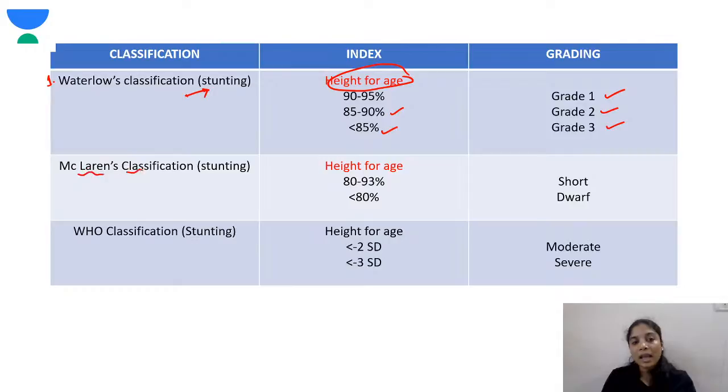While in McLaren's classification for stunting, if it is 80 to 93%, they call the child short. But if it is less than 80%, the child is called a dwarf.